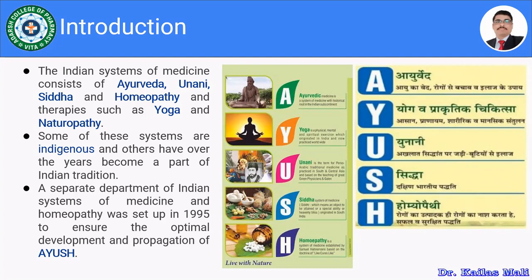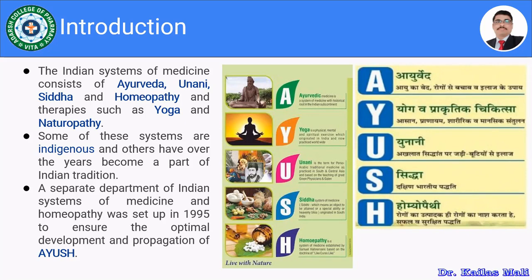Some of these systems are indigenous to India, and others have over the years become a part of Indian tradition. For example, Ayurveda and Siddha we are traditionally using in India, but Unani and homeopathy, we are practicing in India, but they came from other countries, right?